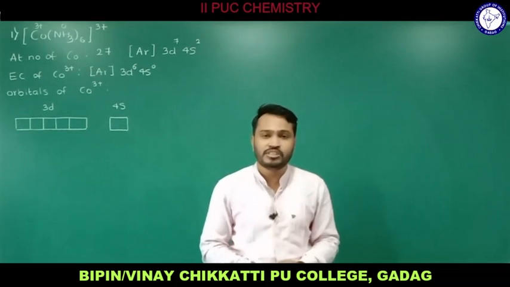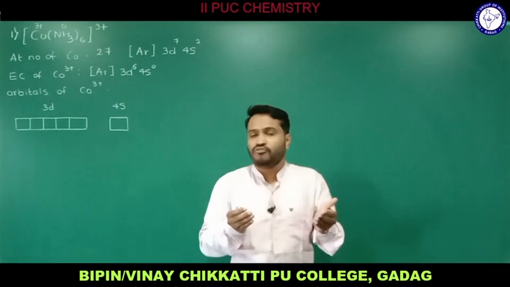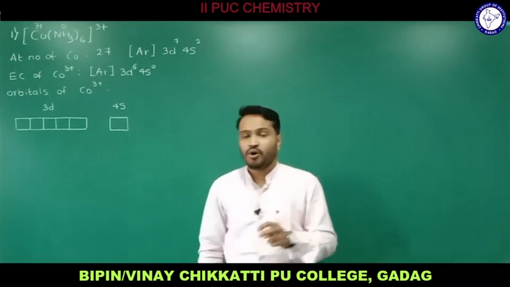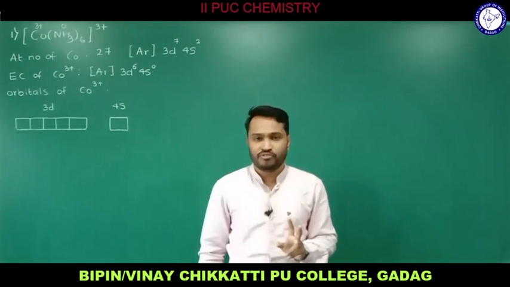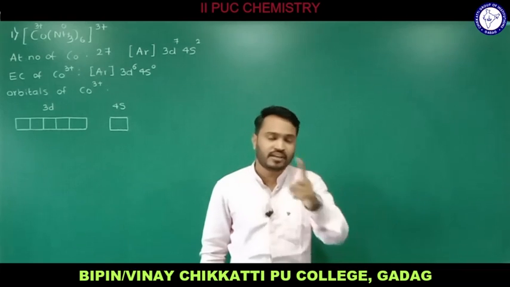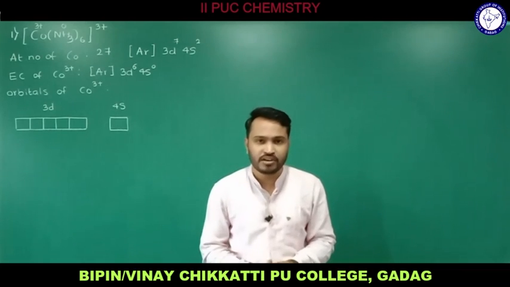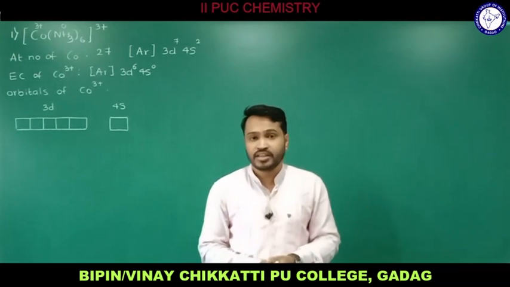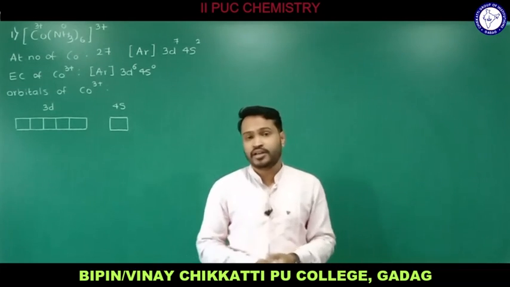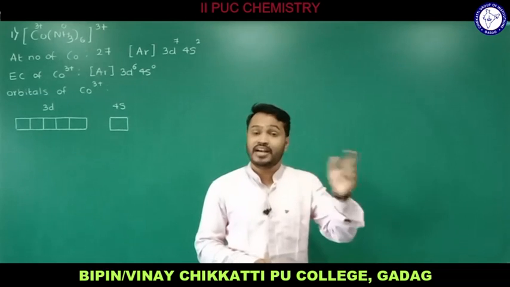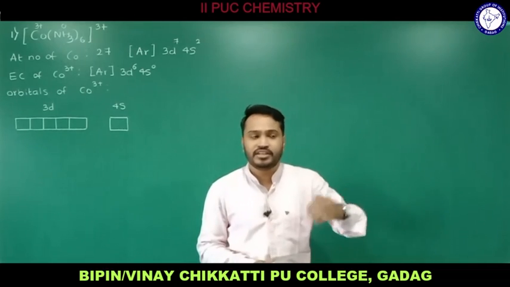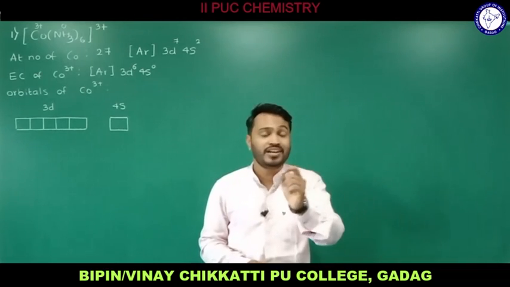Pauli's exclusion principle says that only electrons of opposite spin can be paired. In an atomic orbital, a maximum of 2 electrons can be filled, and that too of opposite spin. If you consider Hund's rule, when you have a set of atomic orbitals of identical energy, pairing of electrons starts only after each atomic orbital is filled with 1 electron each.